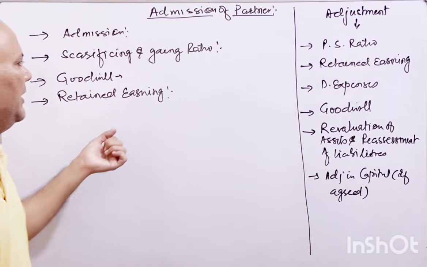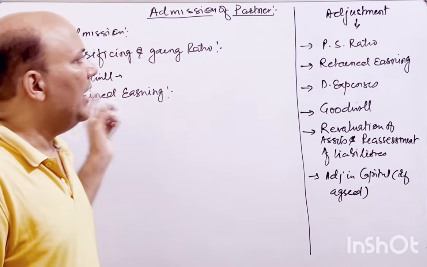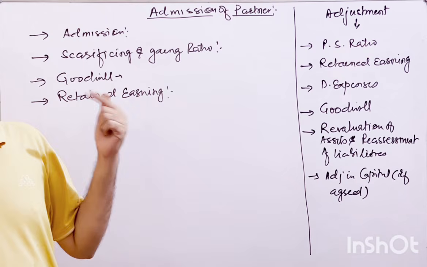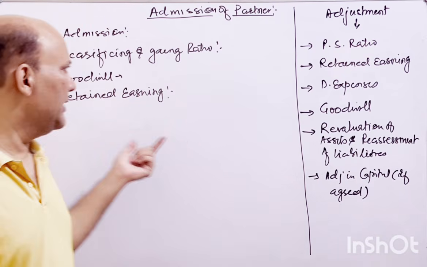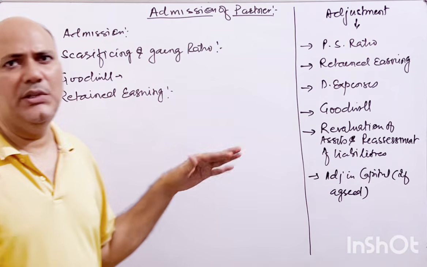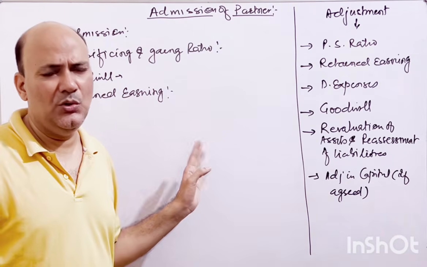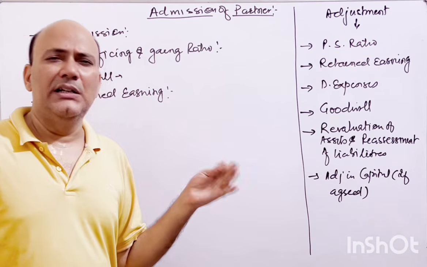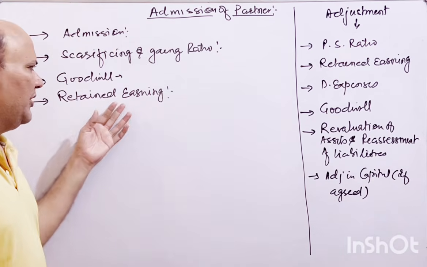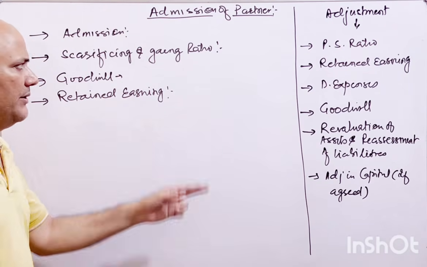That retained earning is the effort of the old partners, so we cannot put the new incoming partner into an advantage or disadvantage. So whatever retained earning is there has to be given to the old partners in the old profit sharing ratio, or as agreed among the partners. जो भी उनके बीच में agreed होता है, इसका treatment we will see in another video. ठीक है?